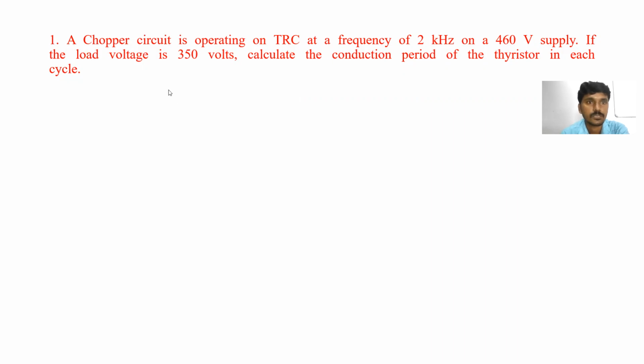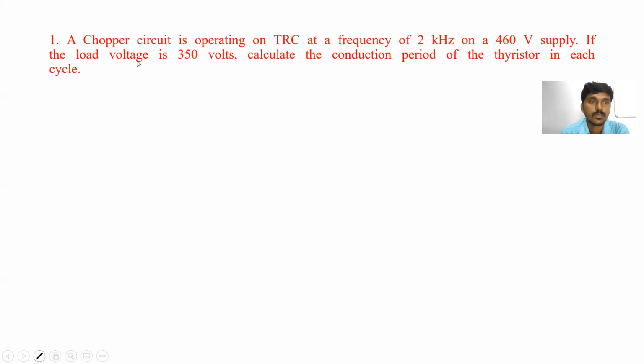A chopper circuit is operating on TRC at a frequency of 2 kilohertz on a 460 volt supply. If the load voltage is 350 volt, calculate the conduction period of thyristor in each cycle.